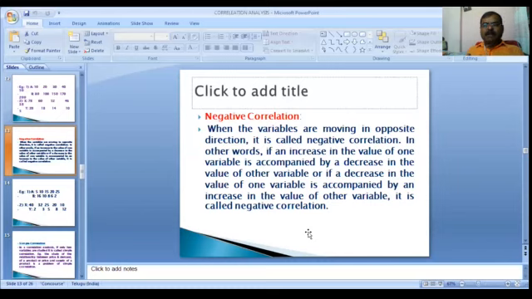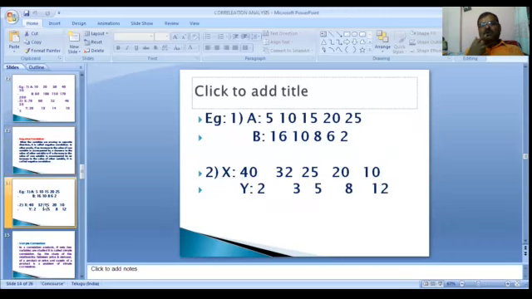What is the negative correlation? In negative correlation, the variables are moving in opposite directions. Now let us discuss an example. Example 1, A and B: A is 5, 10, 15, 20, 25.